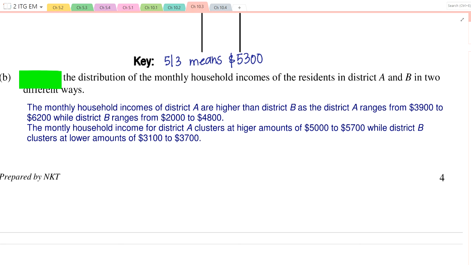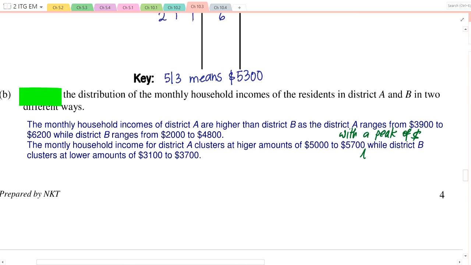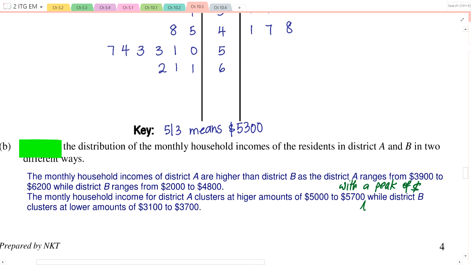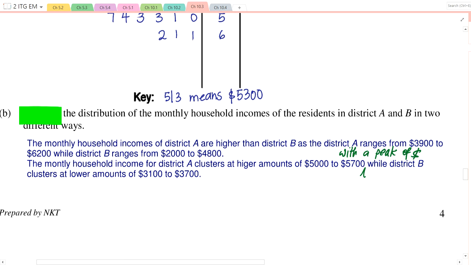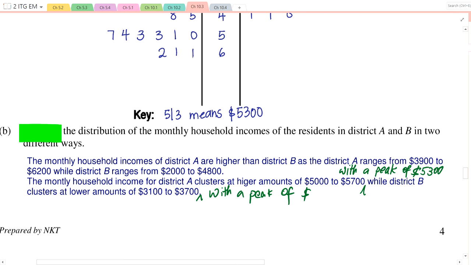From where to where as well. And what about the peaks? We also like to talk about the peaks. So in this case, let me include the peak. With a peak of, so for A, 5,000 to 5,700, so the peak is 5,300. With a peak of 3,500.